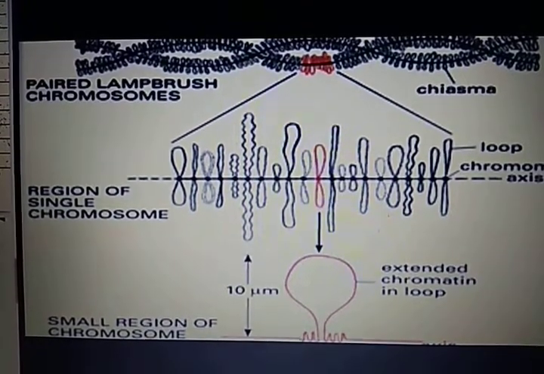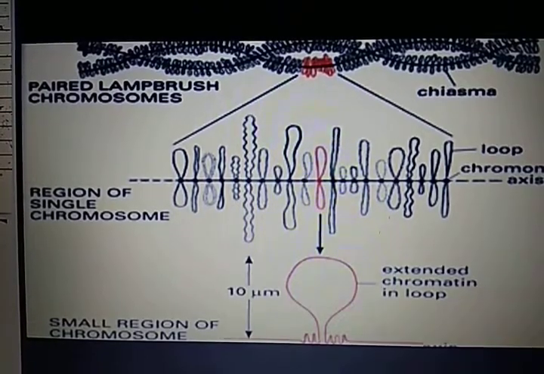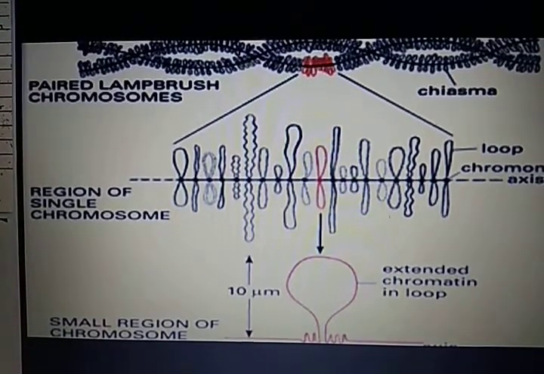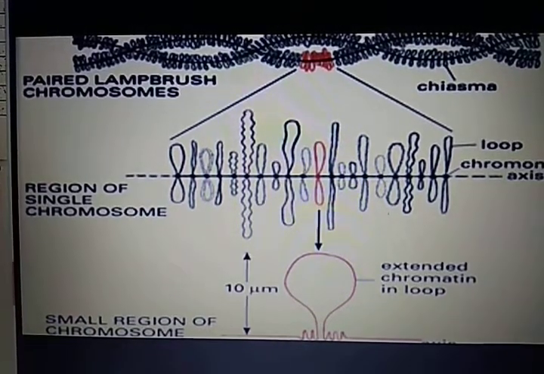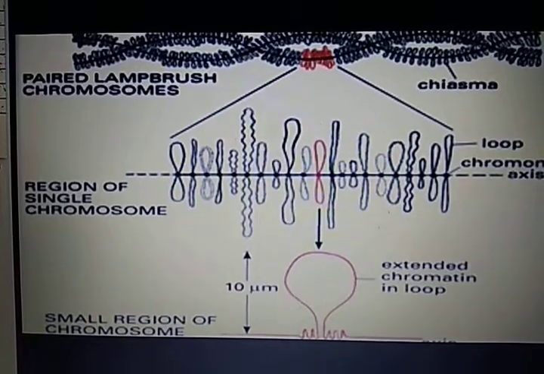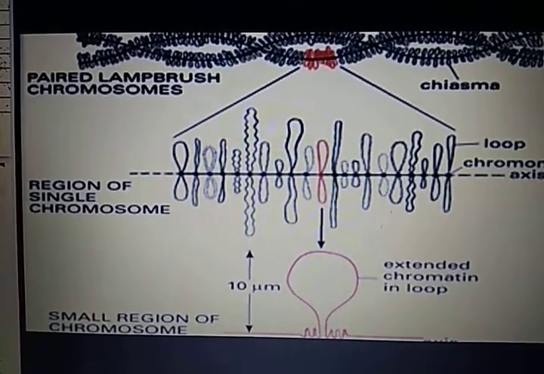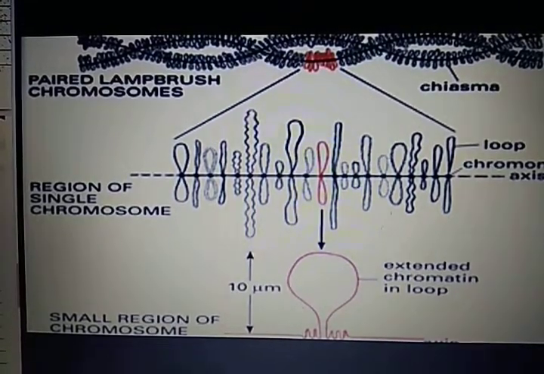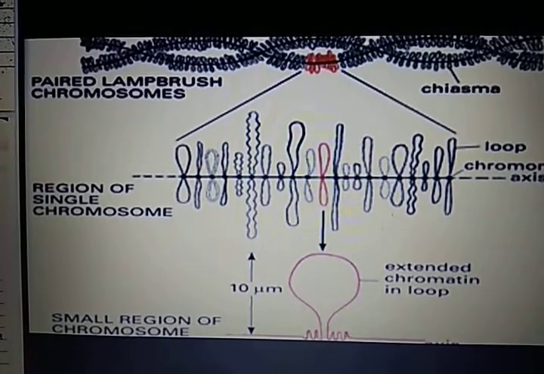Sex chromosomes. Chromosomes that are connected with the determination of sex are known as sex chromosomes. These are of two types, X chromosome and Y chromosome. Now let us talk about B chromosomes. B chromosomes are unnecessary, unwanted chromosomes. These are smaller and non-homologous to any chromosomes. These are reported in flatworms, Trillium, etc.